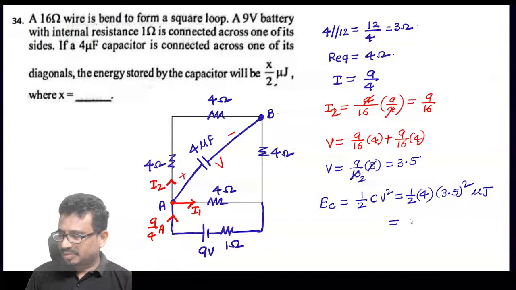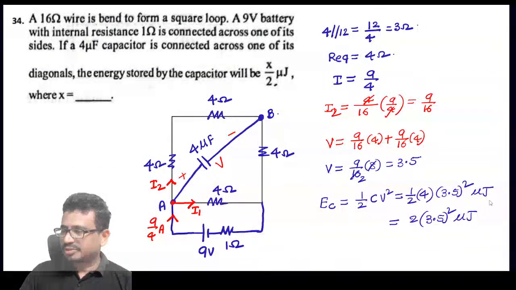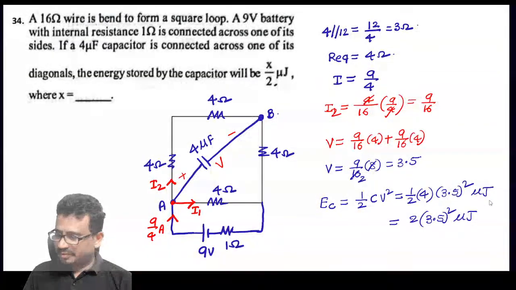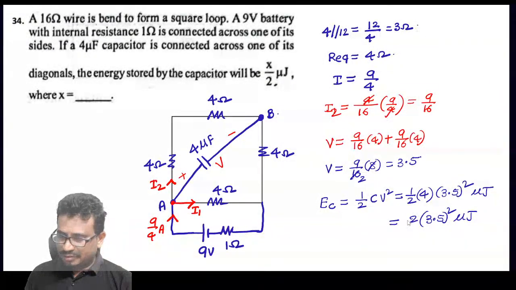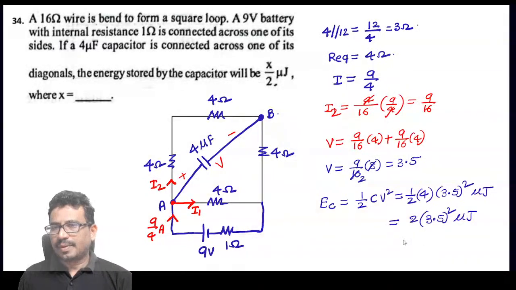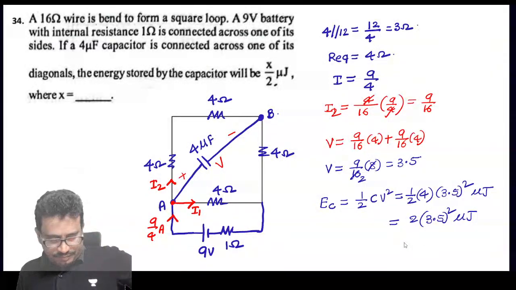So how much will come here? 2 into 3.5 whole squared microjoules. So tell me now, 2 into 3.5 whole squared, how much will this value come?